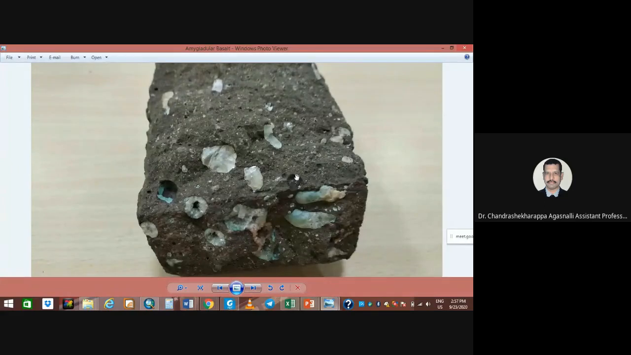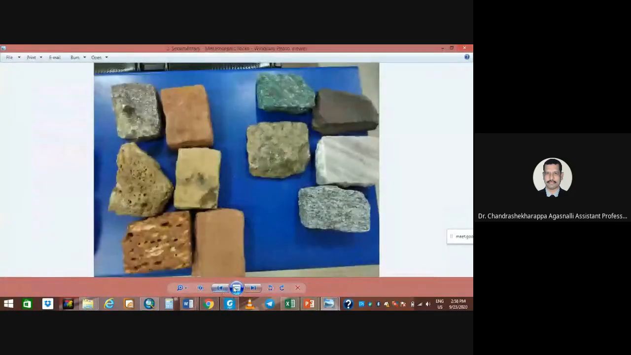In that there will be amygdalar basalts. Amygdalar basalts. Because of this amygdalar texture, you can say this is amygdalar basalt. It's 100%.